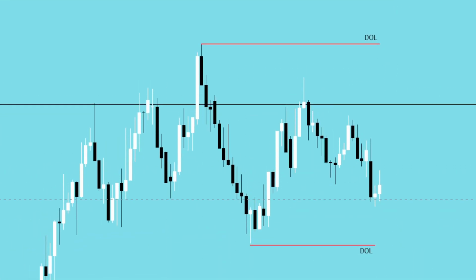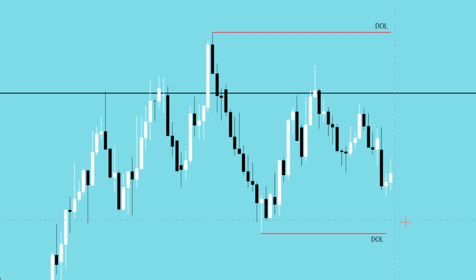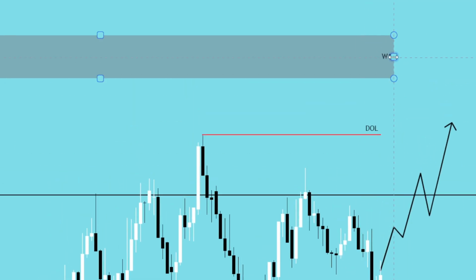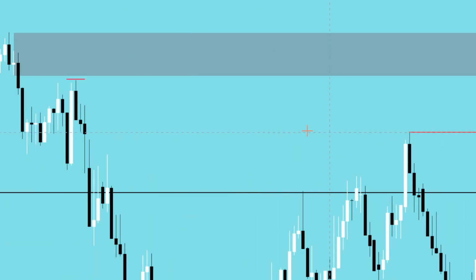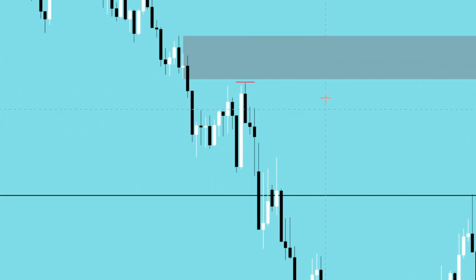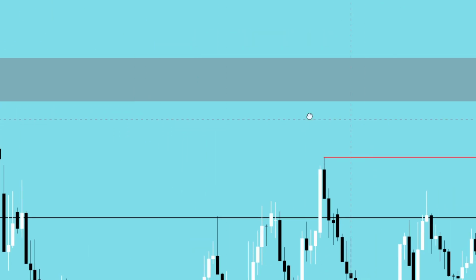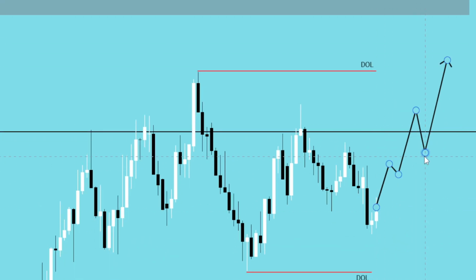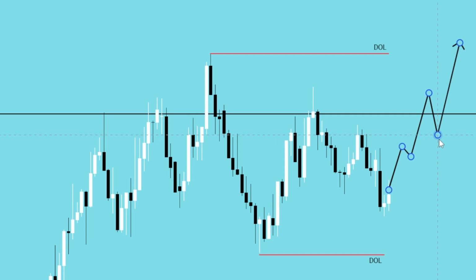What we've seen over the last couple of weeks, the last two weekly candles to be precise, have been bullish. So if this bullish momentum does continue past this equilibrium line over here, then this is the next draw on liquidity. And then of course we have a weekly POI all the way up here. If bullish prices continue, we have some inducement here, which makes this an extra high probability POI. This POI is of interest at price 1.151, again if the bullish momentum continues over the next weeks and probably months.